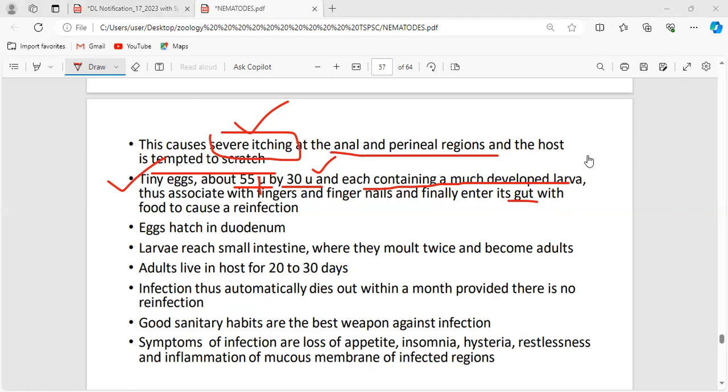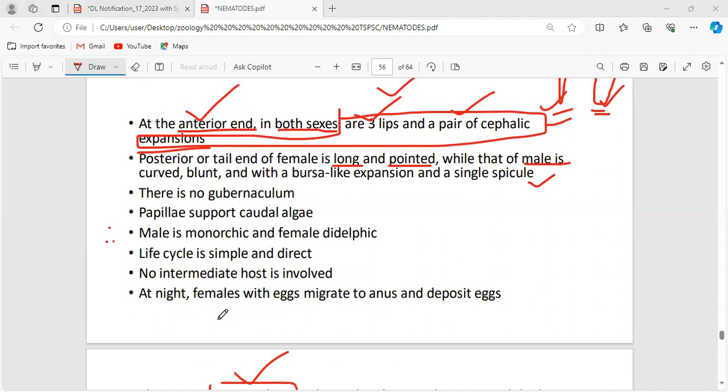See, monorchic means there is only one testis, right? Only one testis in the case of male, that is monorchic. In the case of female, it is two ovaries, two oviducts, two uteri. These are all the structures. In the male, the testis is the reproductive organ, and it occurs only in one number. Male is monorchic. In didelphic, two ovaries and two oviducts and two uteri are present. That is why the female is said to be didelphic. Okay, clear.